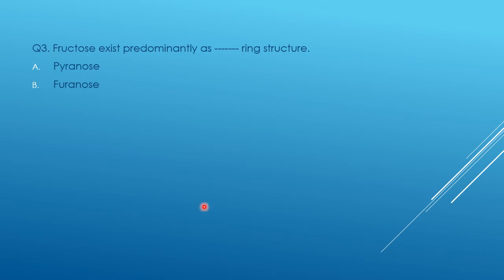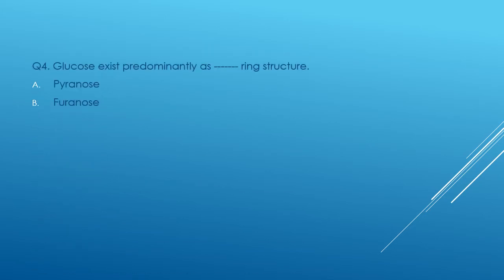Then question number 3, fructose exists predominantly as dash ring structure. Fructose is a keto sugar, so which type of ring will it have, pyranose or furanose? The answer is furanose. The next question number 4, glucose exists predominantly as dash ring structure. Glucose will show pyranose or furanose? Glucose is an aldose sugar, so it will show pyranose structure.